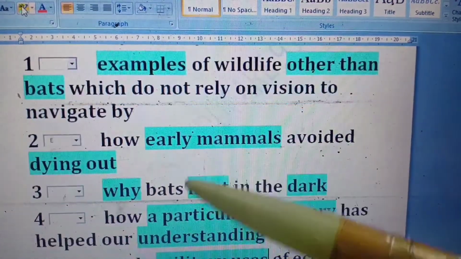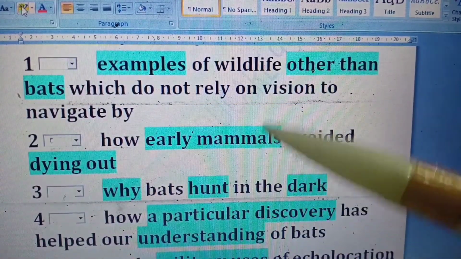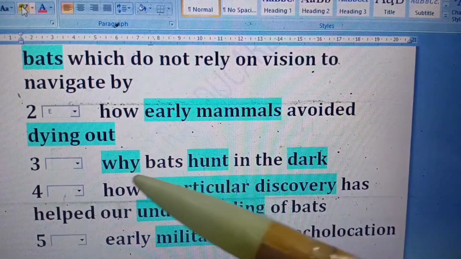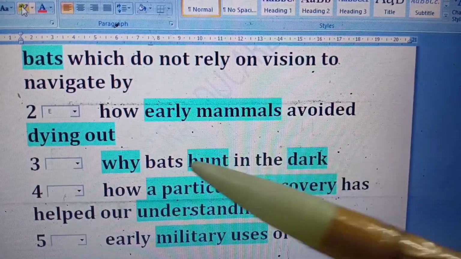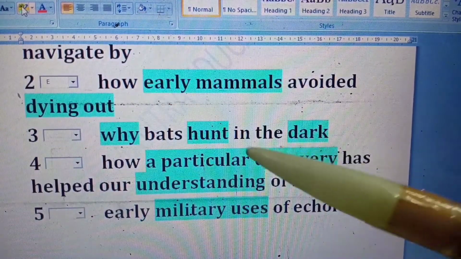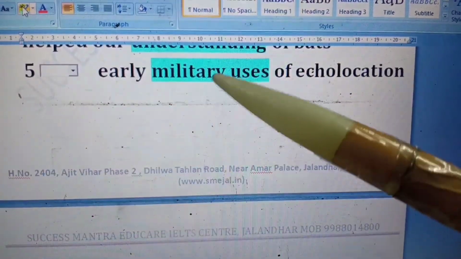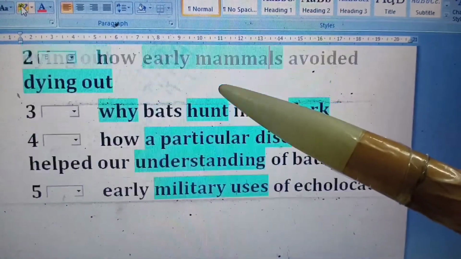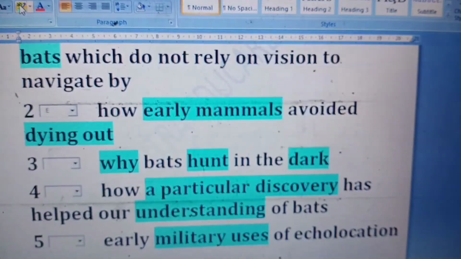Okay, the next is early mammals. They also talk more than once. And third is the reason why bats hunt in the dark. Why bats, they talk about a reason. How a particular discovery, they talk about the singular. And the last one is the military use. Okay, if we keep these 5 things in mind and start reading the paragraphs, there is no doubt that we get all the 5 answers clearly.